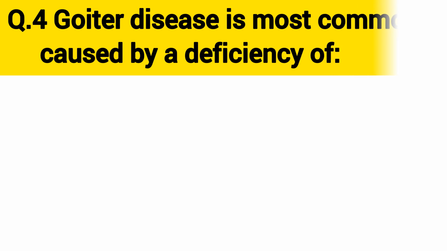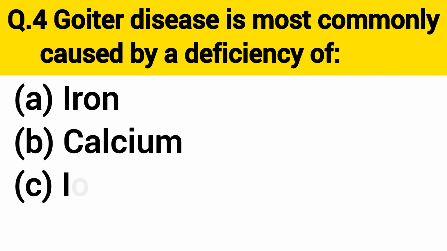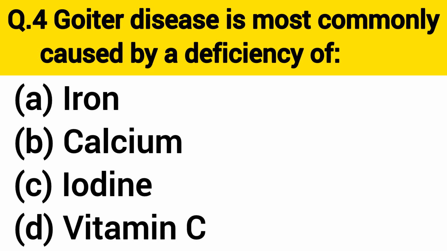Question number 4. Goiter disease is most commonly caused by a deficiency of A. Iron. B. Calcium. C. Iodine. D. Vitamin C.